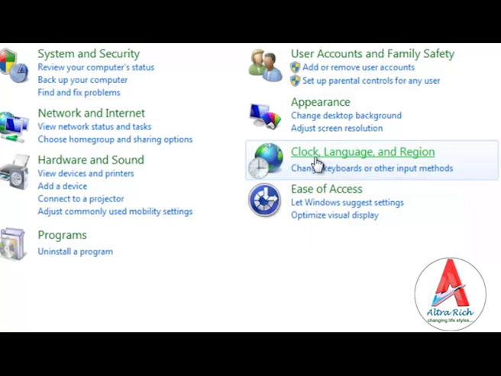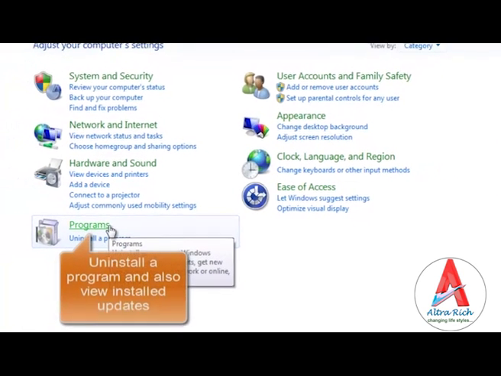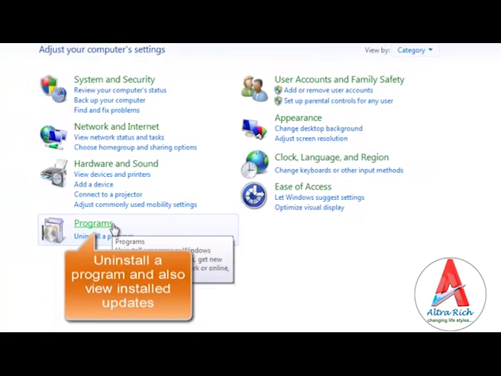It adds clock gadgets to your computer. It also changes Windows Live language settings. Program. It uninstalls programs and also views installed updates.